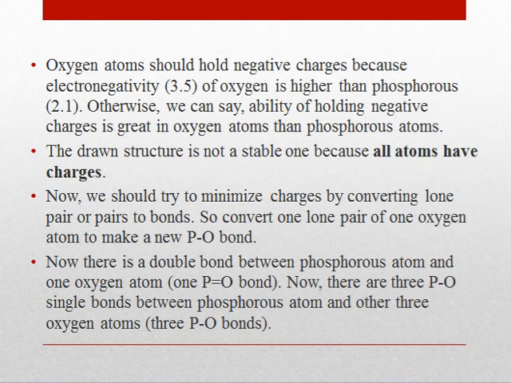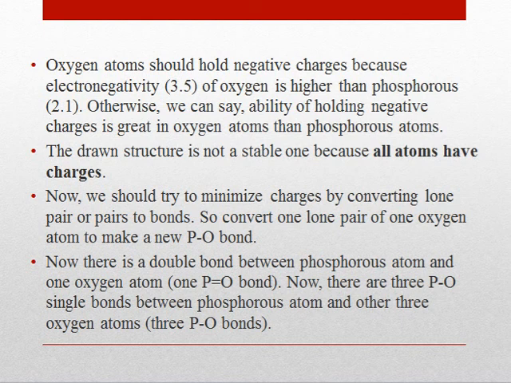Oxygen atoms should hold negative charge because the electronegativity of oxygen, 3.5, is higher than that of phosphorus, 2.1. Otherwise, we can say the ability of holding negative charge is greater in the oxygen atom than the phosphorus atom. This structure is not a stable one because all atoms have charge. Now we should try to minimize charge by converting lone pair or pairs to bonds.